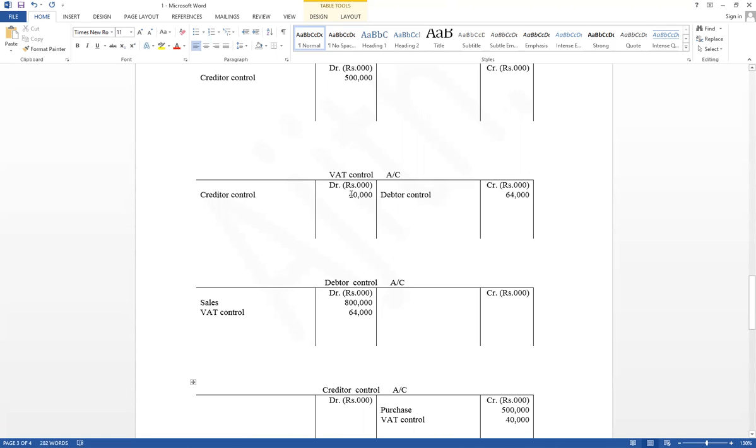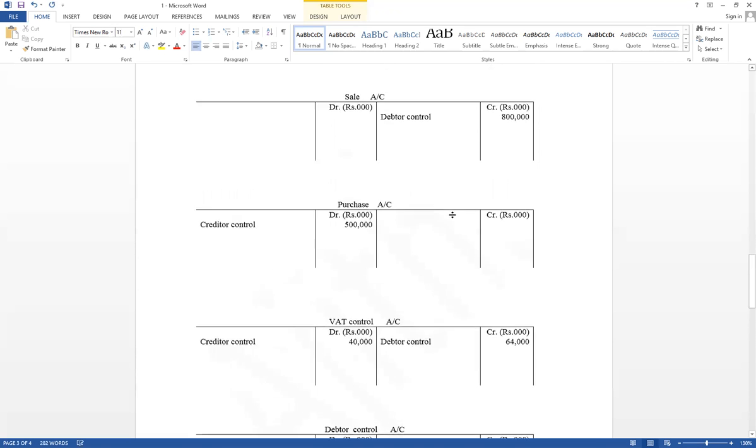VAT paid on purchase is assets. VAT paid on purchase can be claimed from the government. Therefore, we have to pay to the government 64,000. Receivable from the government 40,000. Therefore, the balance part should be paid. Therefore, 24,000 should be paid in cash.